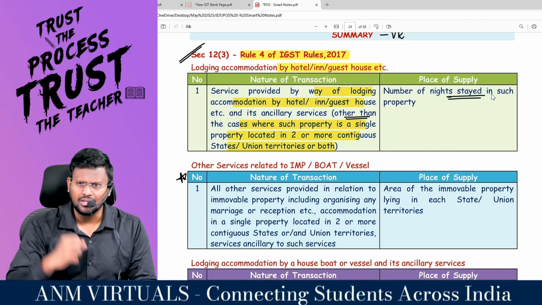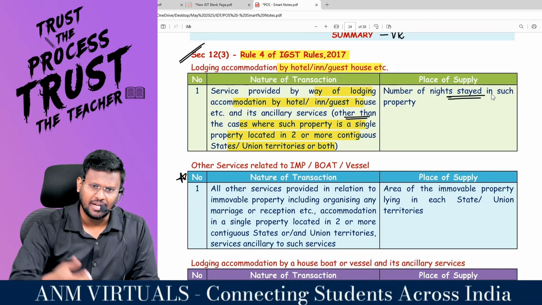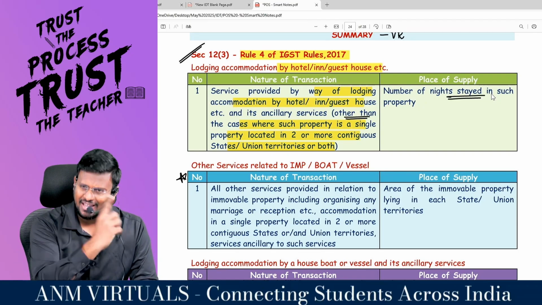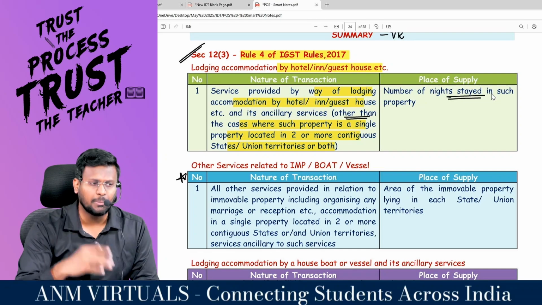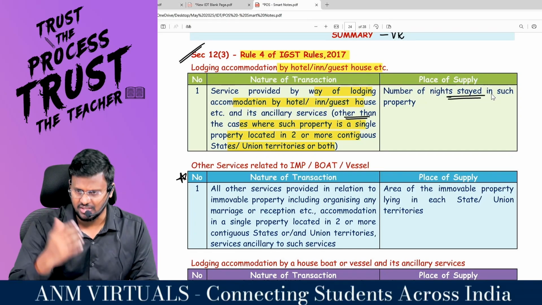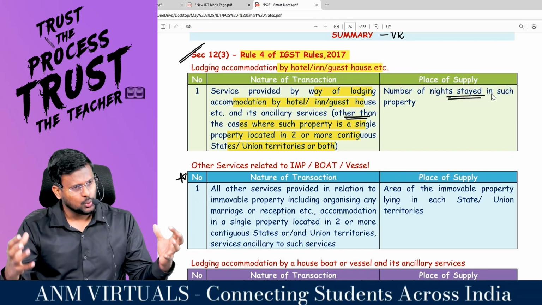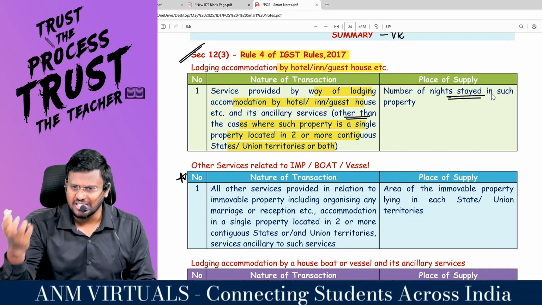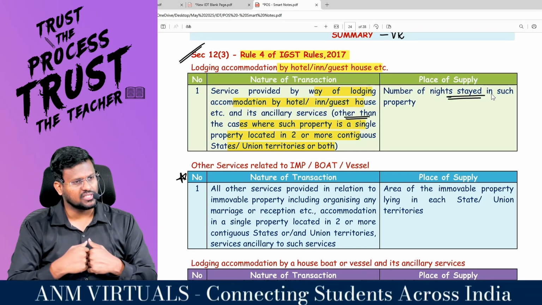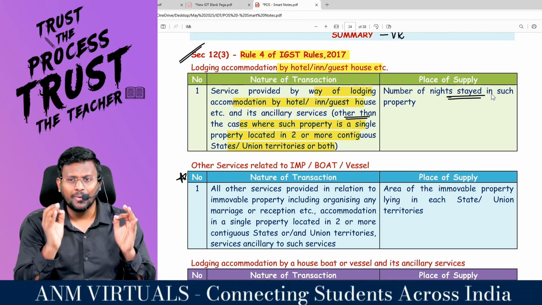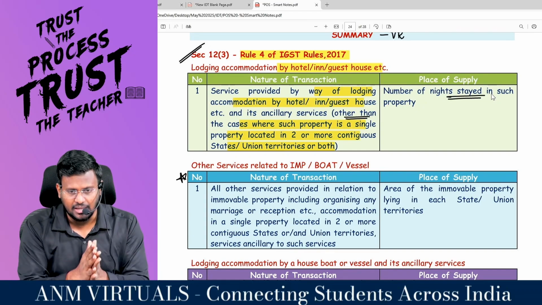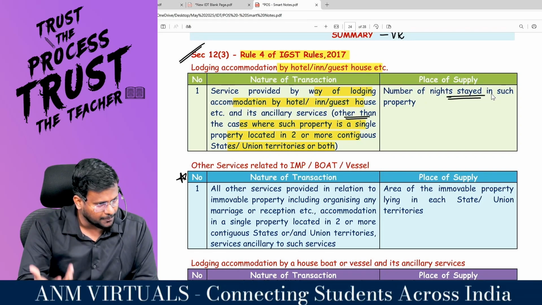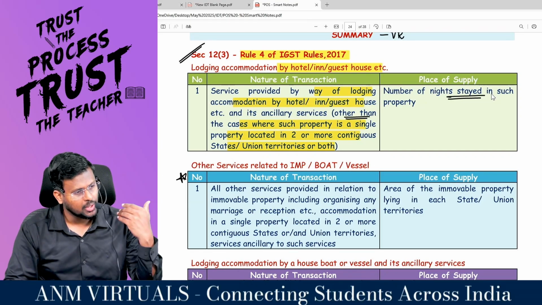For example, Hotel Taj is there. Taj is having a lot of branches, right, sir? You are booking hotel 2 days at Kerala in Taj and 3 days in Tamil Nadu in Taj. You are traveling for a business trip, right, sir? Then is it 2 separate properties or the same property? 2 separate properties, because Kerala Taj is different and Tamil Nadu Taj is different, right, sir? Then how many days you stayed, you have to see. 2 days you stayed in Kerala and 3 days you have stayed in Tamil Nadu. This is situation number 1.